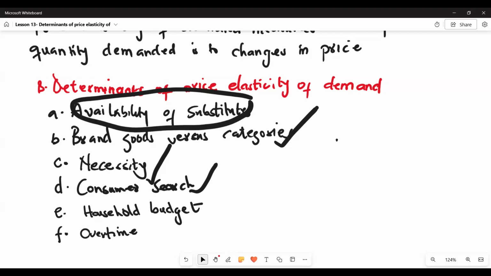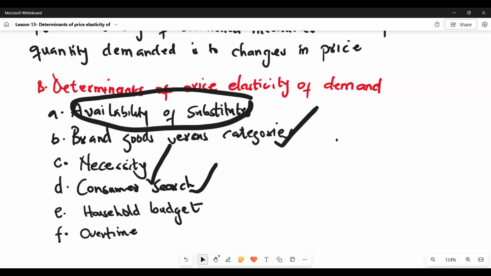The more you search for a good deal, the more likely you are to find an acceptable lower-priced substitute. When consumers are willing or able to search for alternatives of a good, that good becomes more elastic, because they have time to search for a substitute or a more affordable option as compared to what they have to buy.